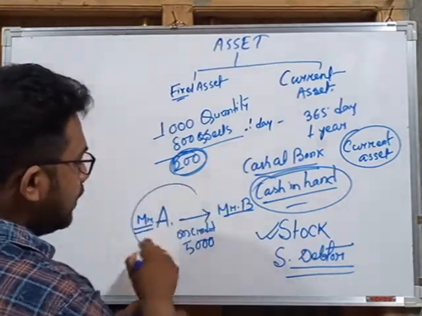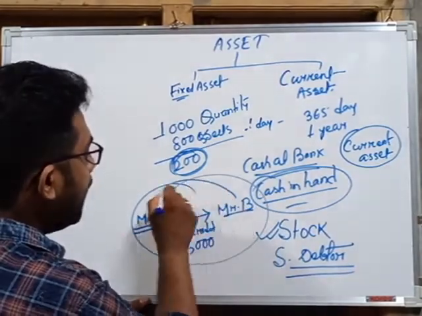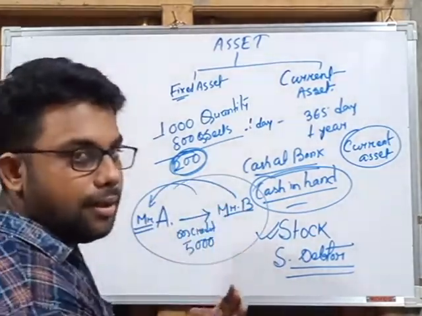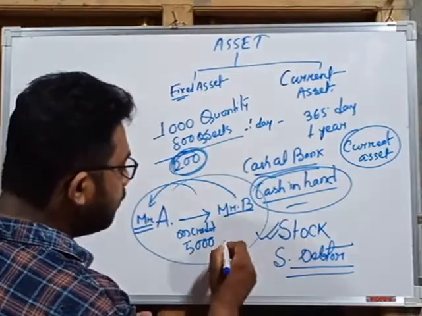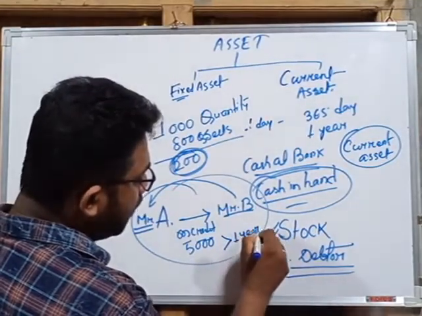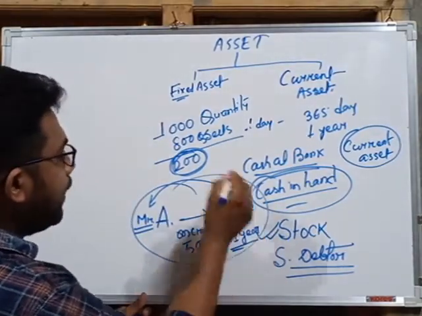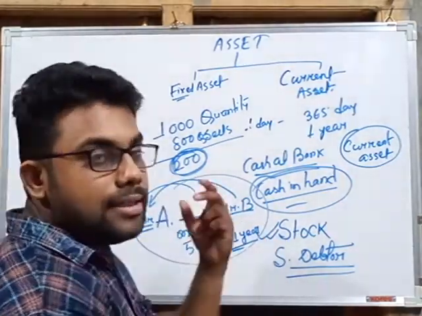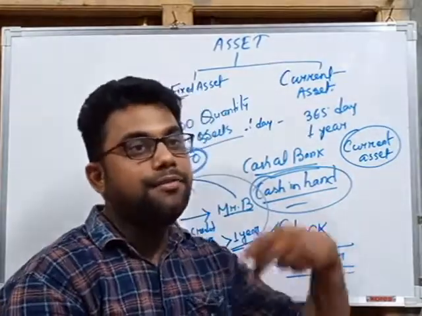So Mr. B will pay him at a future date, but within a period of 1 year.